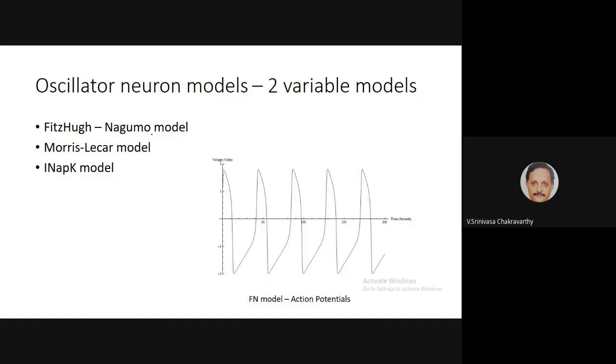I'll take the FitzHugh-Nagumo, Morris-Lecar and Hodgkin-Huxley models. I didn't discuss that last one, but it's very similar. I'll call them the oscillator neuron models, because in these models I have explicit limit cycle oscillations. In the spike neuron models, there are no limit cycles. You just have a resetting step, right? Whereas only in these 3 models, among those we discussed, we have limit cycles. The limit cycles are oscillations. So I'll distinguish them slightly.